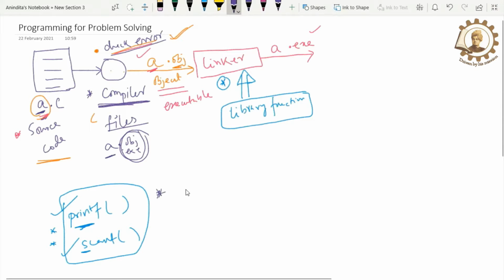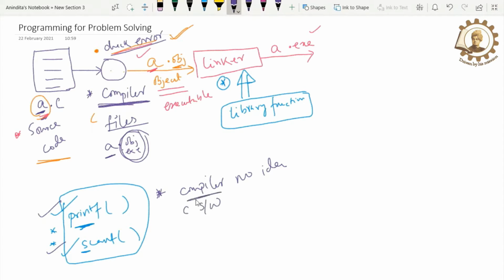See, the C compiler has no idea about these functions, because these functions are a part of the C software, not a part of the C compiler. So the compiler has no idea what the content of these functions is, meaning how these functions are organized. But we know that to run a particular source code, we have maximum dependency on the C compiler. So this is the problem. Please try to note this point.